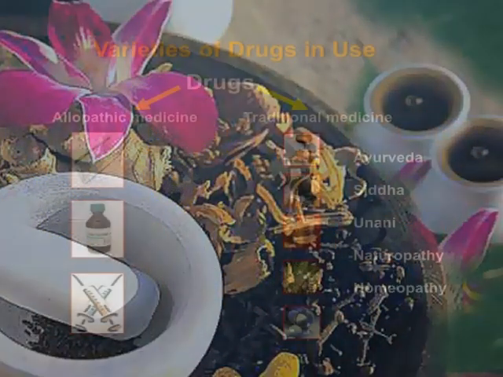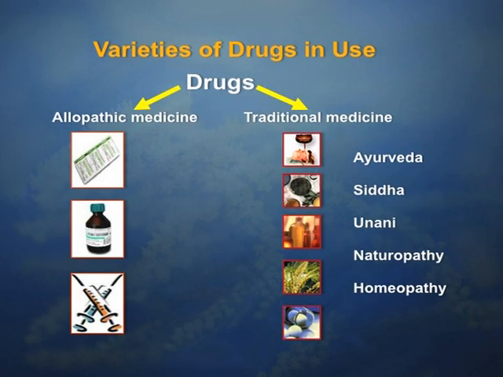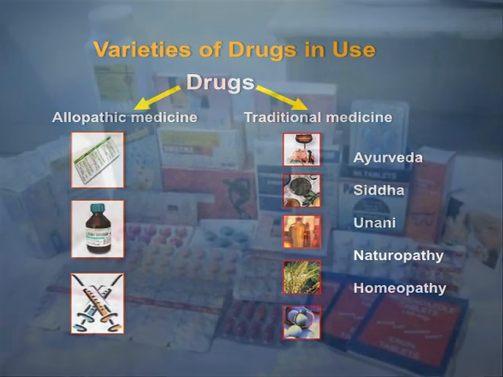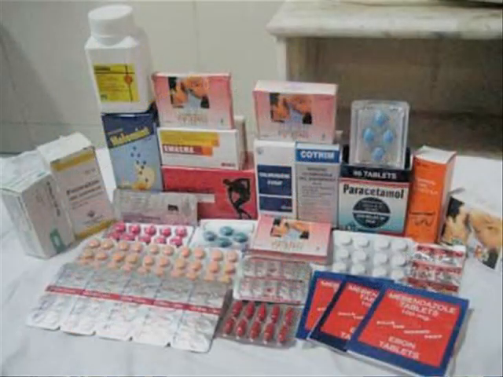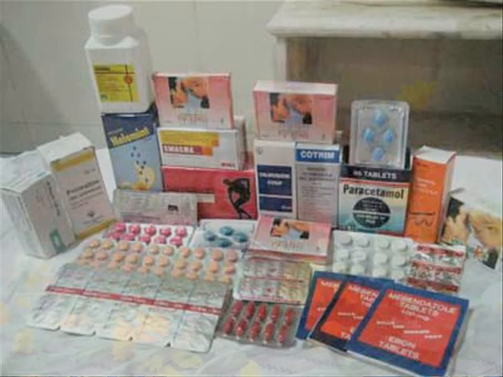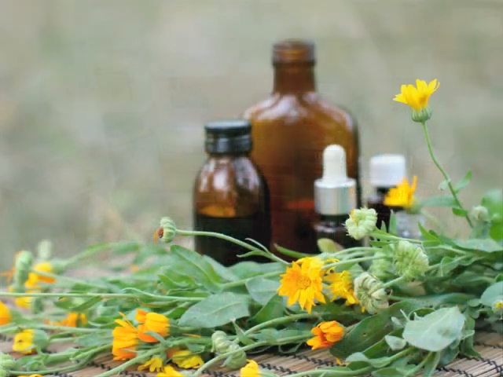Besides, on the left side of the slide you can see allopathic medicine, the modern medicine, as we call it. Modern allopathic medicine normally consists of tablets, syrups and injections. So, this is a modern medicine whose base product is also a natural product.